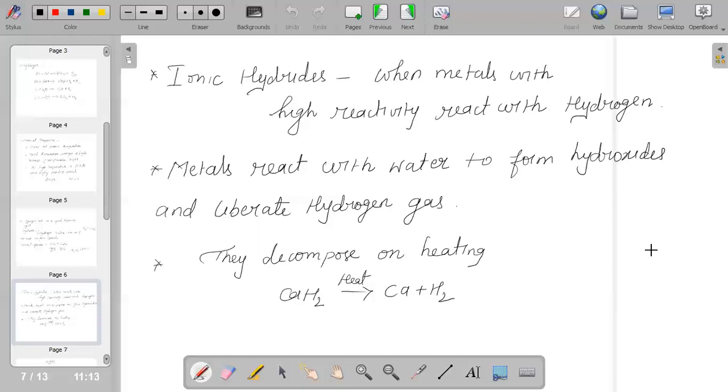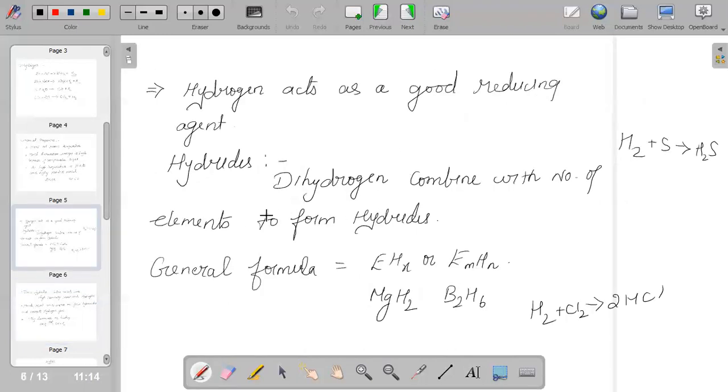And when we talk about hydrides, dihydrogen is going to combine with many other elements to form hydrides. Dihydrogen will combine with a number of elements to form hydrides, like magnesium hydride or boron hydride.